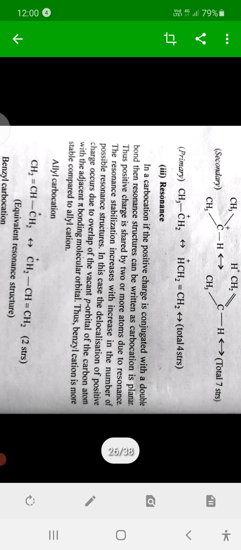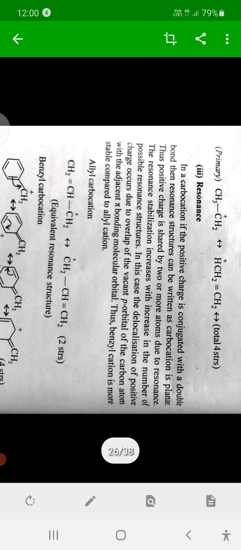Groups having plus R effect, donating resonance effect, can stabilize the carbocation. And next, hyperconjugation: the more the number of C alpha hydrogens, the more hyperconjugative structures are possible, and the more the stability. Remember these 3 points for stability of the carbocation.